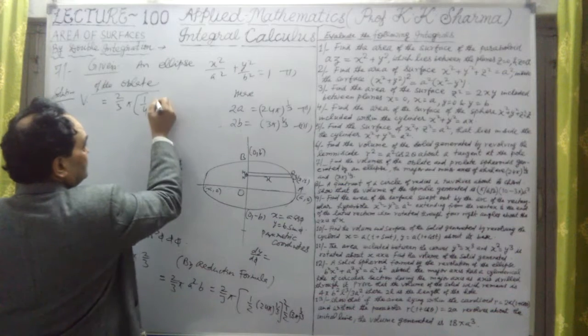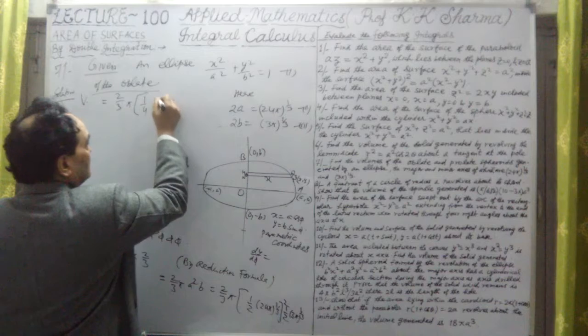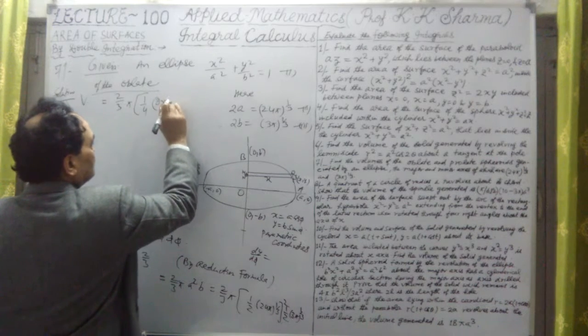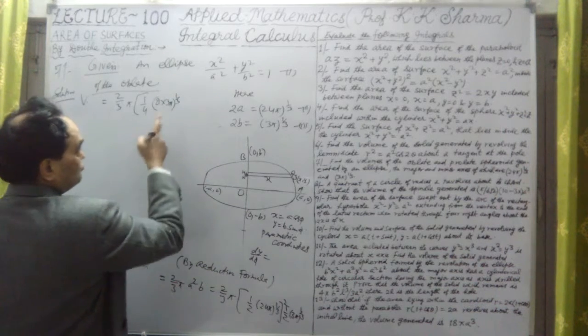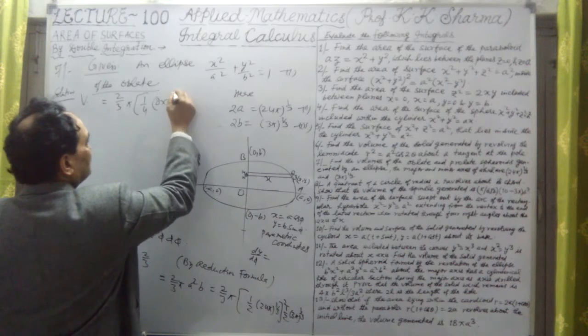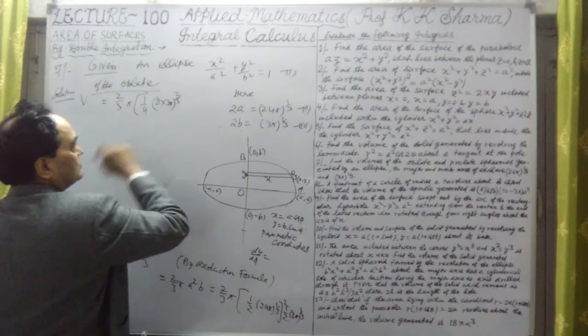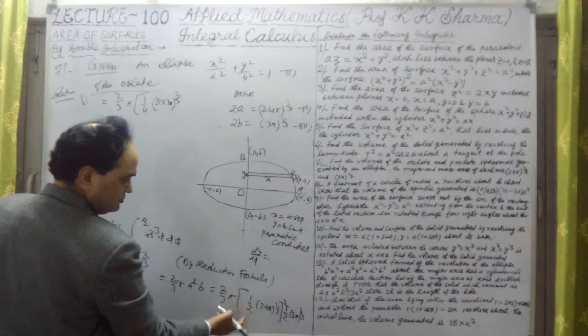It will be, let me write, 8 into 3π to the whole power 1/3. But whole square is also there, because this is whole square, means 2/3 now. We have to write it as 2/3 power 2/3, and this whole square is of 1/2 only.